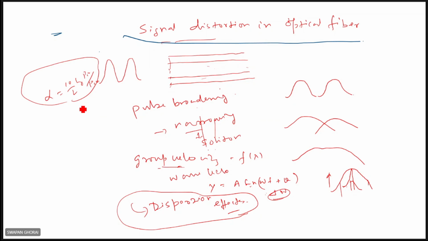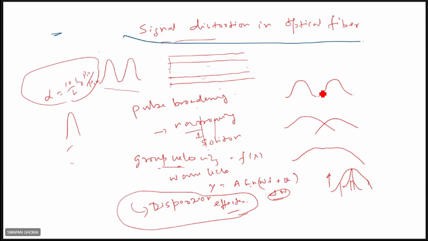Now we'll consider signal distortion. So it's quite clear now what is signal attenuation and what is signal distortion. In signal distortion, as mentioned last time, if you launch a pulse, then the pulse shape will be changed. A particular pulse, if you launch it, will either be broadened or narrowed. You see here, if this pulse is launched, then after a certain distance in the fiber, the pulse is generally broadened.